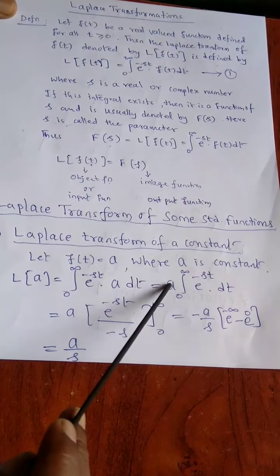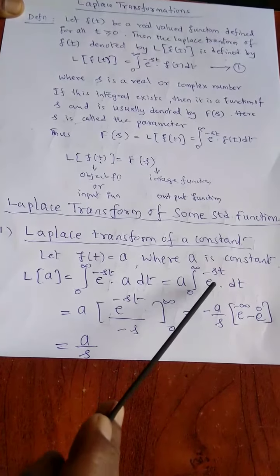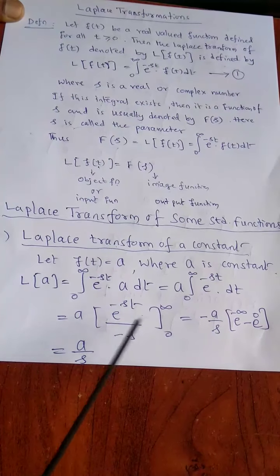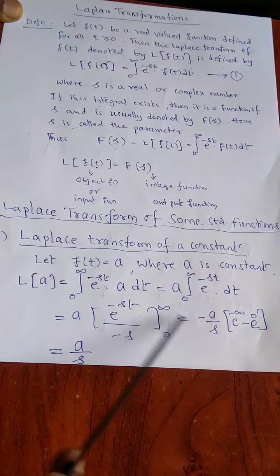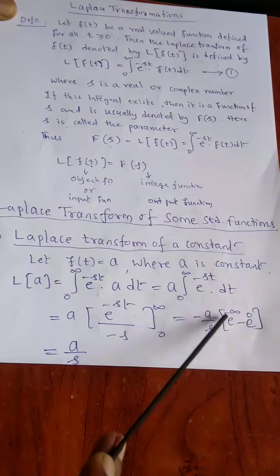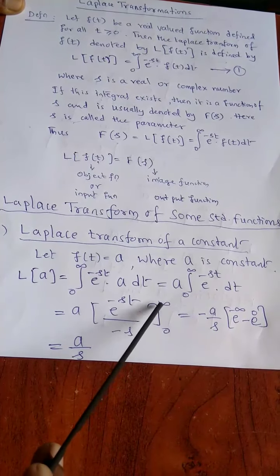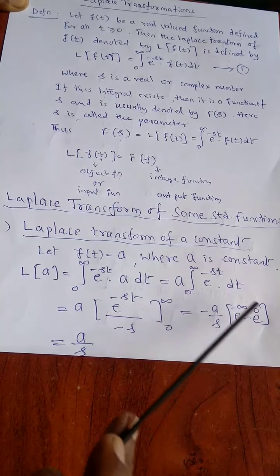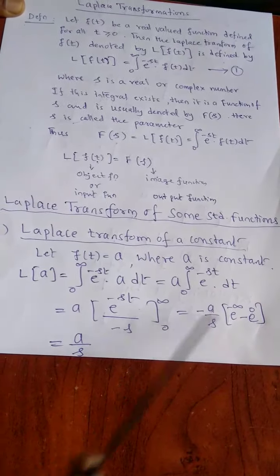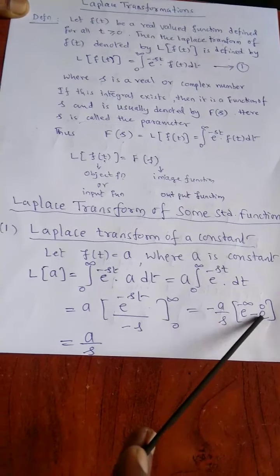Since a is constant, we take a outside. a into integration of e raised to minus st dt over 0 to infinity is a into e raised to minus st divided by minus s over 0 to infinity. Substituting for upper and lower limits, a by minus s, that is minus a by s, in the bracket, first upper limit, e raised to minus infinity, minus, substituting lower limit t equal to 0, e raised to 0. e raised to minus infinity is 0 and e raised to 0 is 1.